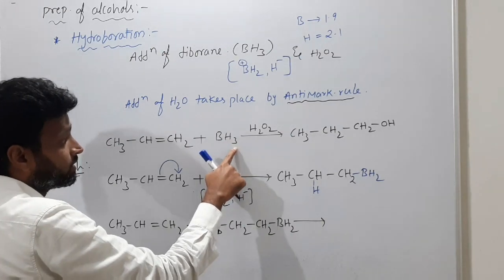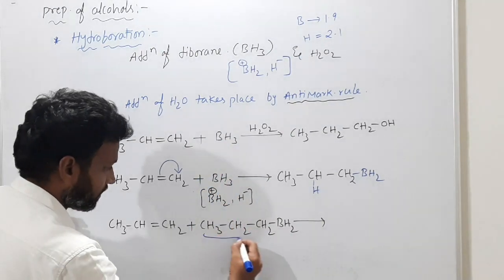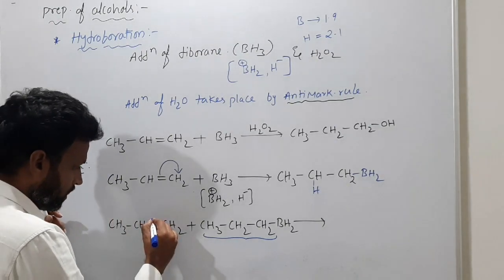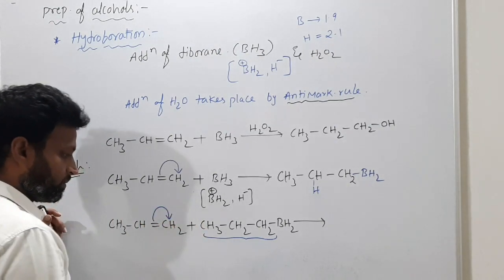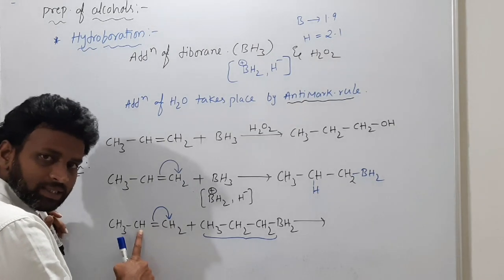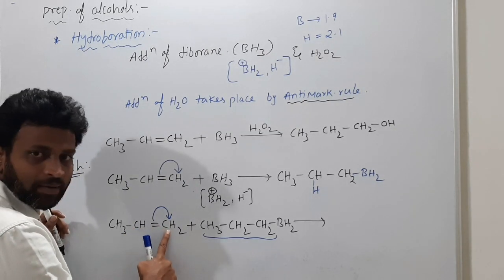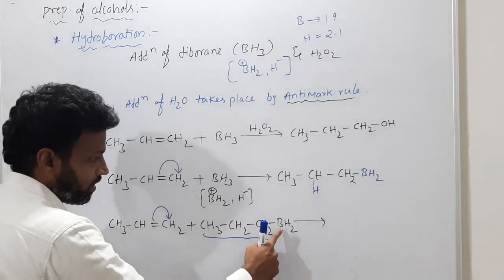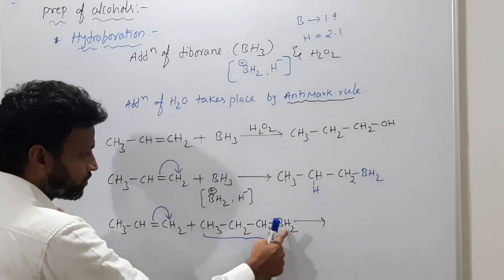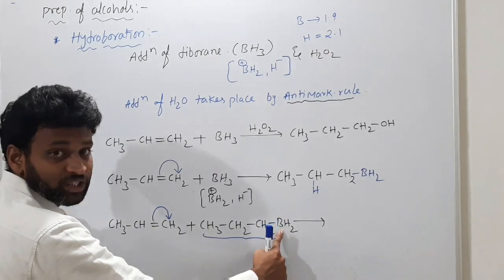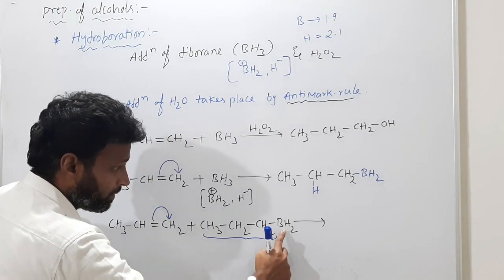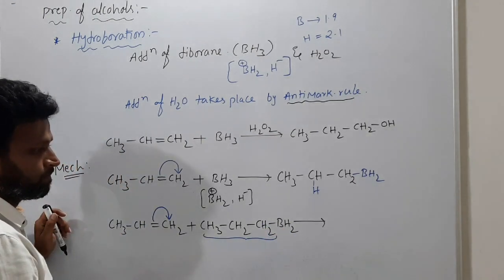So 3 hydrogens can be replaced by this particular group. Correct or wrong? Now, if this migrates over here, same story: this carbon gets plus charge and this carbon gets minus charge. So BH plus H minus. Following everyone? So BH will add on this.